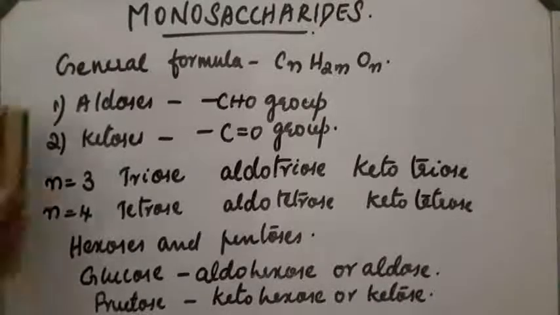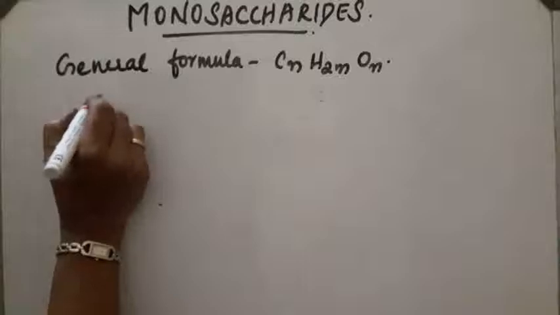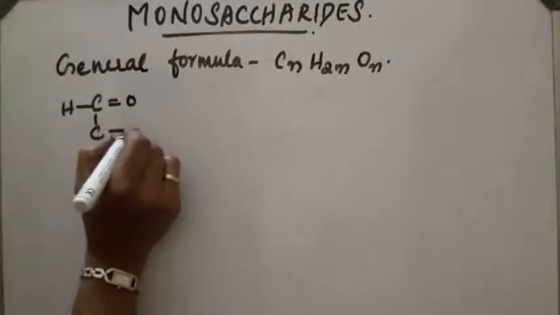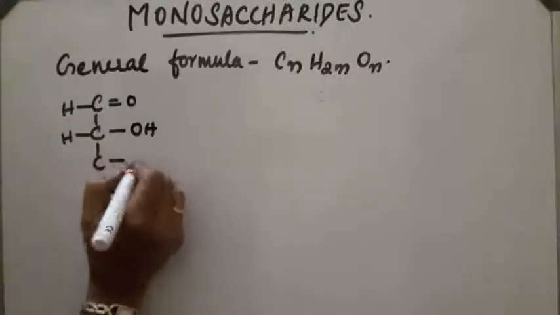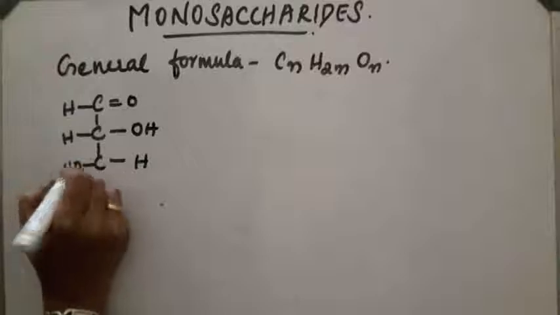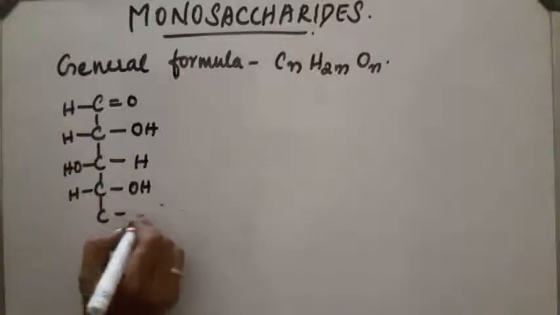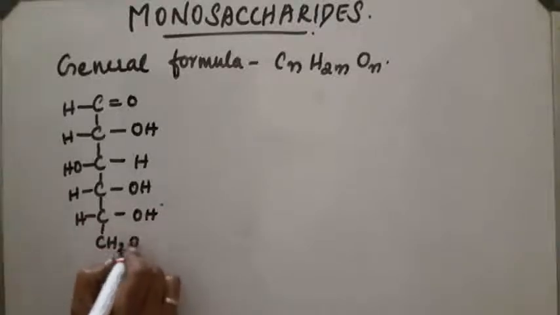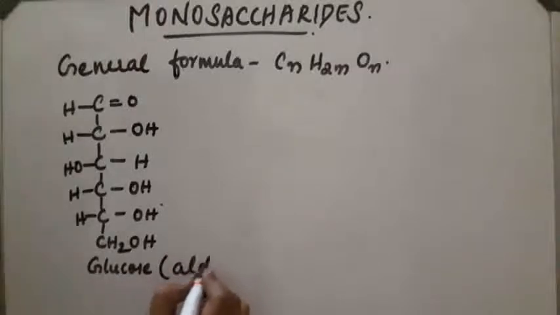Next, let us draw the structure of glucose and fructose. Straight chain: it contains a CHO group, then C with OH, H, third carbon H, OH, fourth carbon OH, H, then OH, H, and the last one CH2OH. This is glucose, or we can call it an aldose.